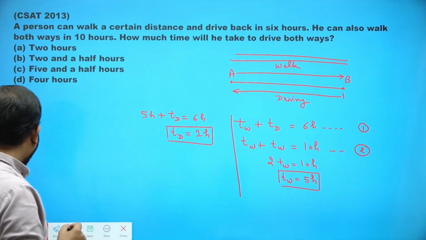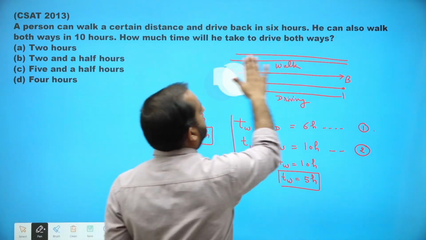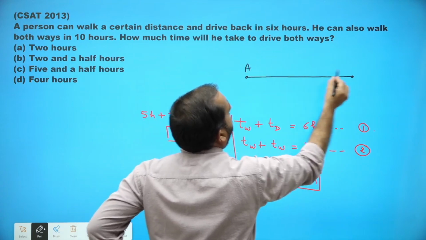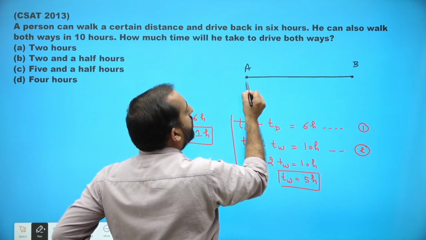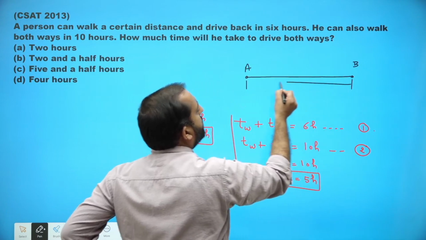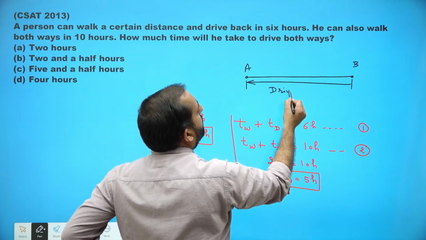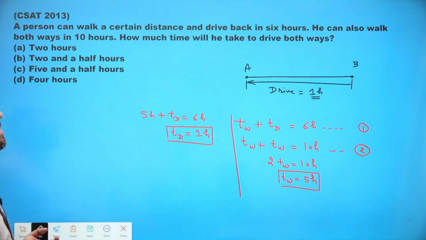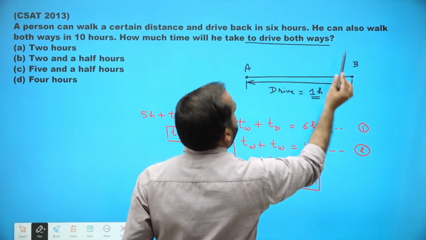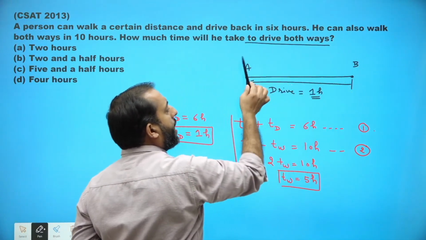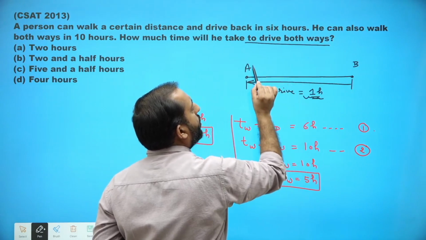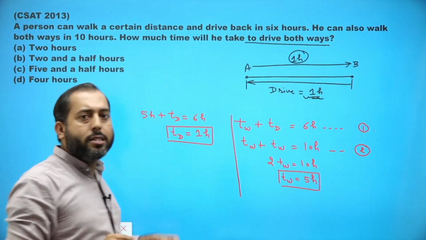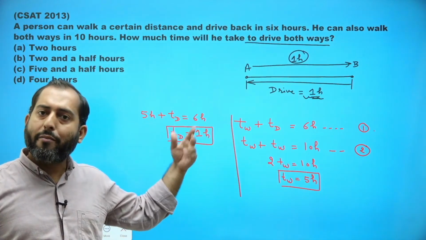It means if that person drives from B to A, he will take 1 hour. Now, how much time will it take to drive both ways? If B to A driving time is 1 hour, then A to B driving time should be 1 hour again, because the distance is the same and he's driving both ways.